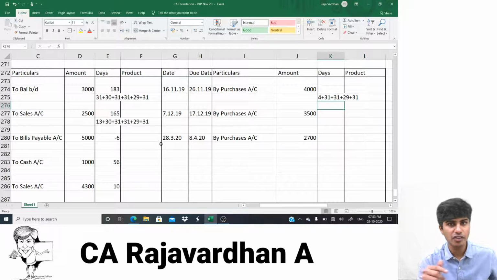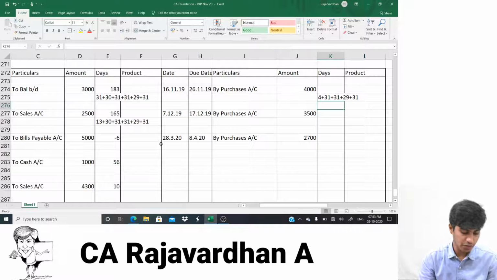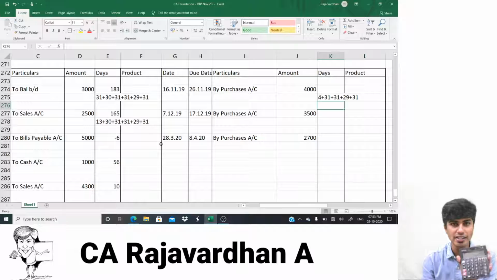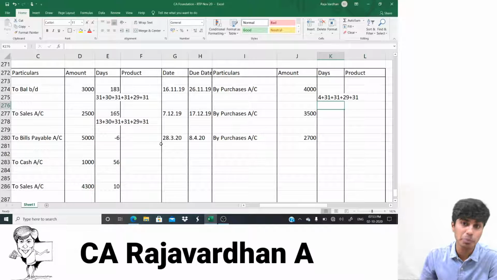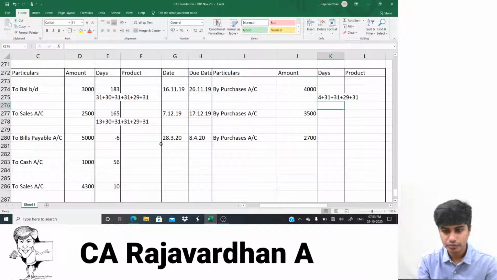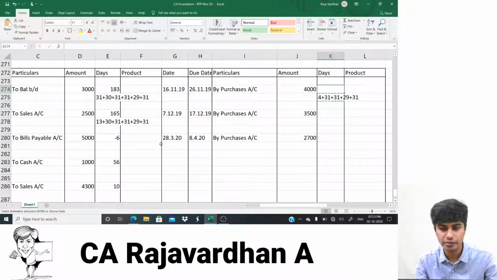Now 2020, if I divide 2020 by 4, I get 505. No decimal point. So it's a leap year. If I divide 2021 by 4, I'll get 505.25. So it is not a leap year. Why is this? Because 1 in every 4 years is a leap year, isn't it? So you divide it by 4. It should be a multiple of 4. Okay. Now tell me how much is the period here.